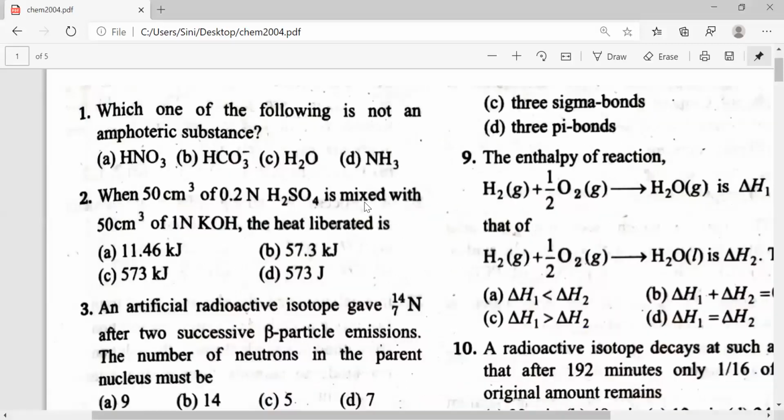So guys, the first question: which one of the following is not an amphoteric substance? Option A, HNO3; B, HCO3 minus; C, H2O; D, NH3. So please ping me the answer in Zoom chat.